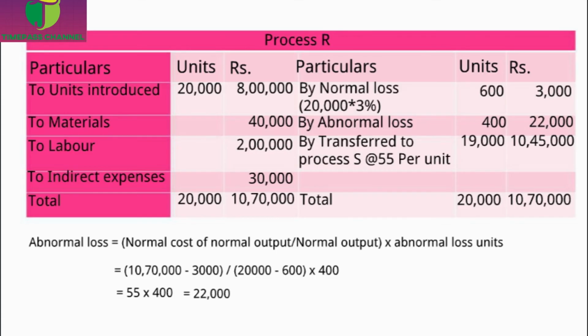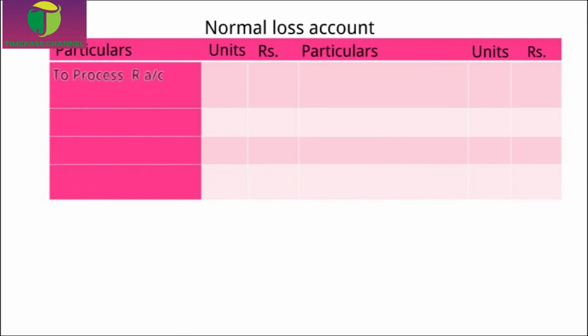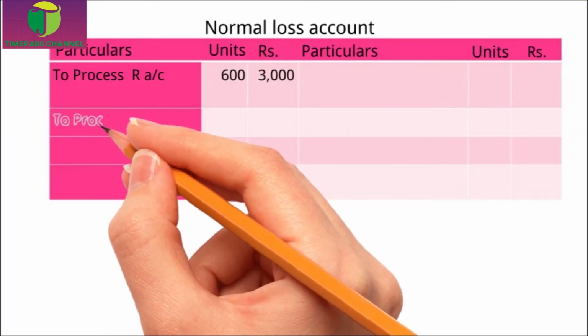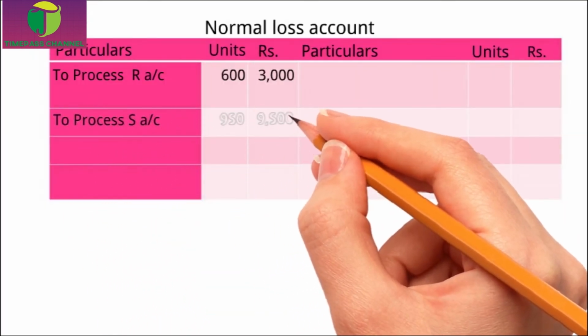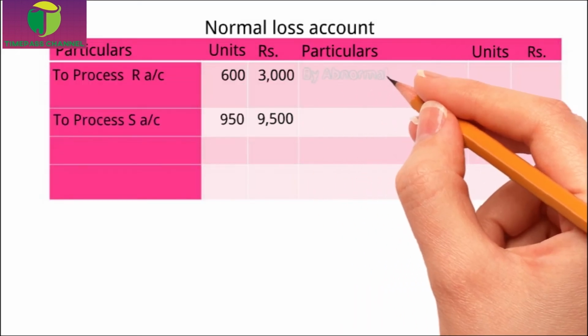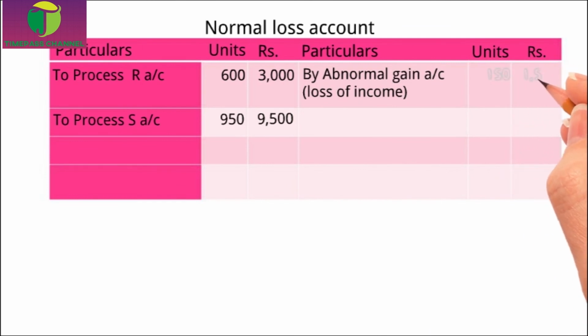Now we'll see normal loss account. In process R, we have a normal loss of 600 units and the value is 3000. I'm going to write it in the debit side of the normal loss account. In process S account, we have a normal loss of 950 units and the value is 9500. I'm going to write this in the normal loss account debit side. In abnormal gain account, we have normal loss 150 units and 1500 in the debit side. That we will write it in the normal loss account credit side.